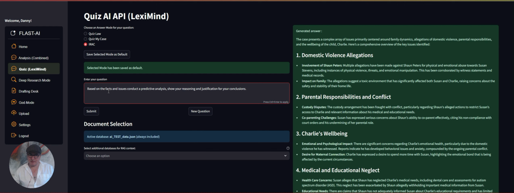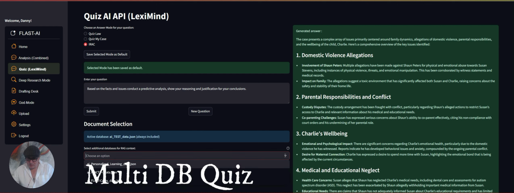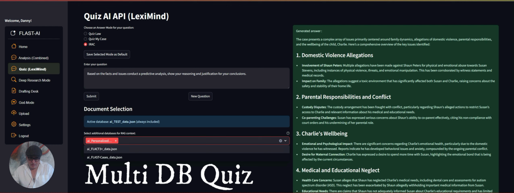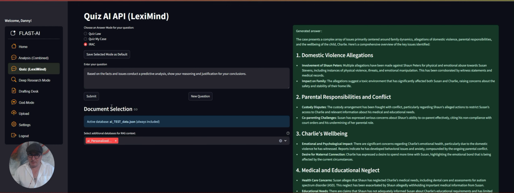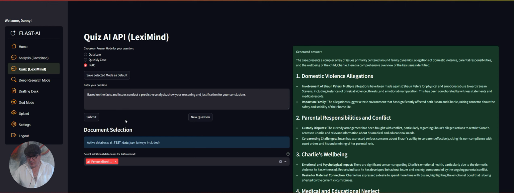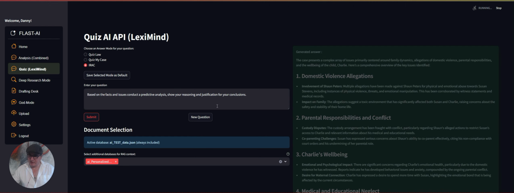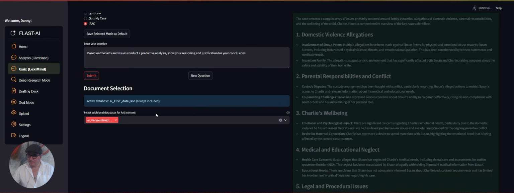Right, so that's what we're asking it to do. In this case, we can already start to utilize the personalized database as well, because that's already got some data in it. So now when we click on submit, what you're going to see here is when I scroll down,